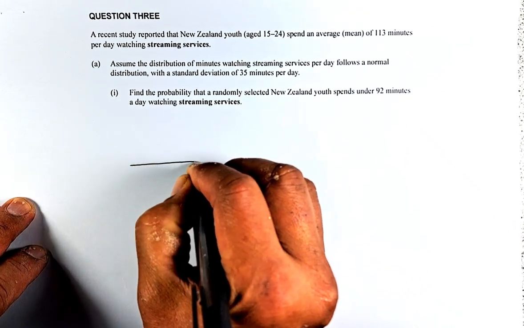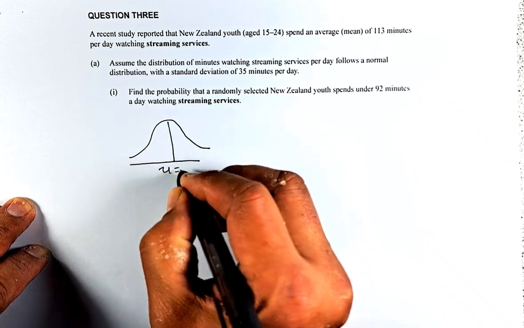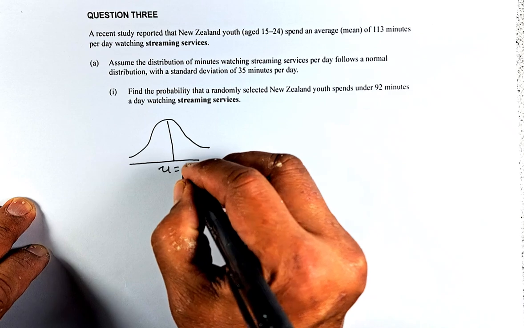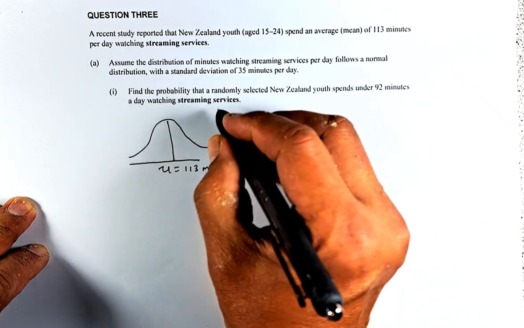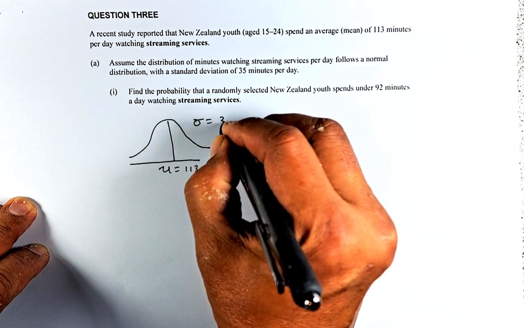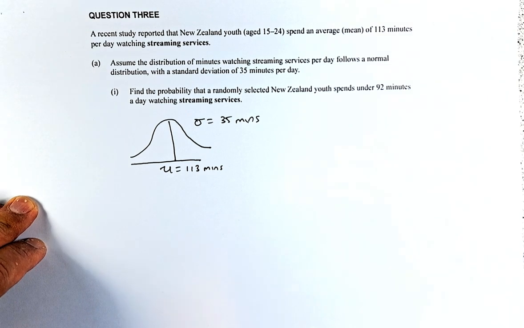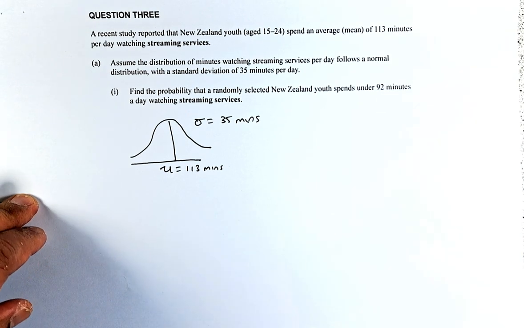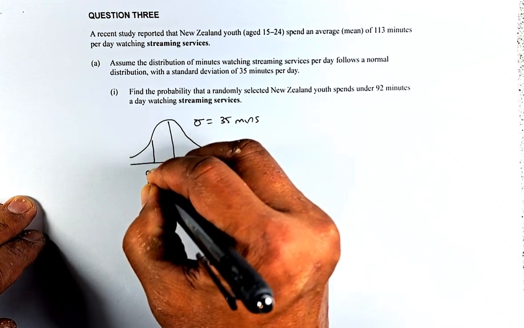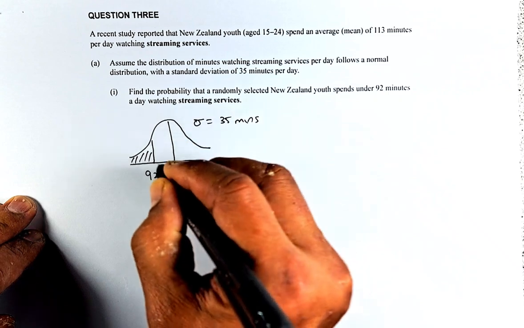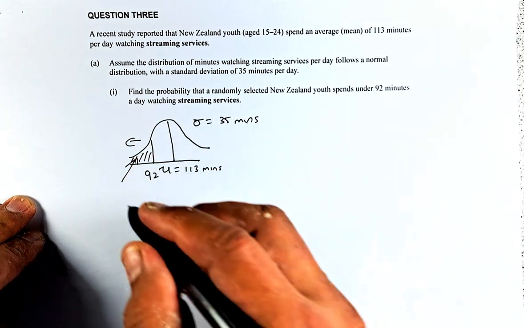The normal distribution looks like this, and the mean is always in the middle, represented by mu. Mu is going to be 113 minutes, and the standard deviation sigma is 35 minutes. They ask you to find the probability of spending 92 minutes a day watching the streaming service. 92 minutes is just less than 113, so it's going to be on the left. Less than 92 is all that area there, and the area of the normal distribution is the probability.